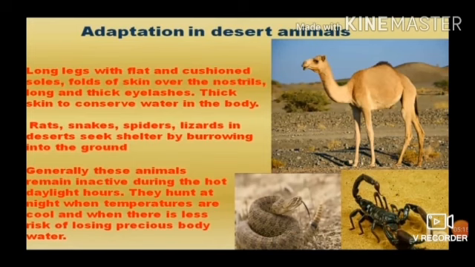Adaptation in desert animals. Deserts are characterized by severe scarcity of water. Hence, desert animals have thick skin to prevent loss of water from the body. Their legs are long with flat and cushioned soles. The nostrils are protected by folds of skin. The eyelashes are long and thick. Rats, snakes, spiders, and lizards in the desert live in deep burrows during the daytime and are active at night.